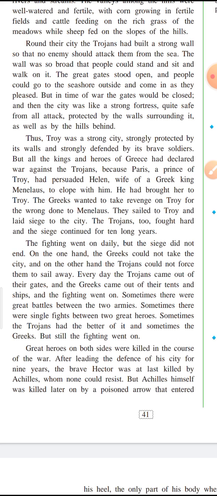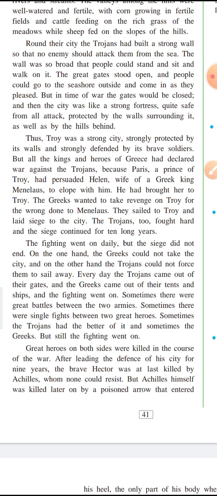Great heroes on both sides were killed in the course of the war. After leading a defense of his city for 9 years, the brave Hector was at last killed by Achilles, whom none could resist. Achilles, we have seen, is very strong, and after 9 years of great war, finally the eldest prince of Troy, Hector, was killed by Achilles. He was a very good leader, and he was also blessed with the thunderbolt, so it was very difficult to resist him.